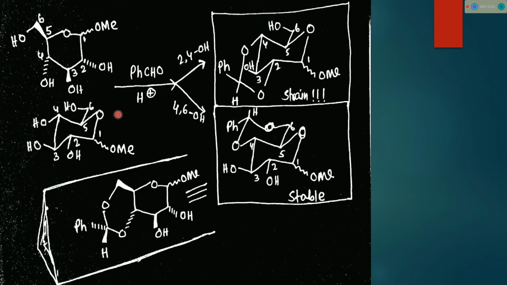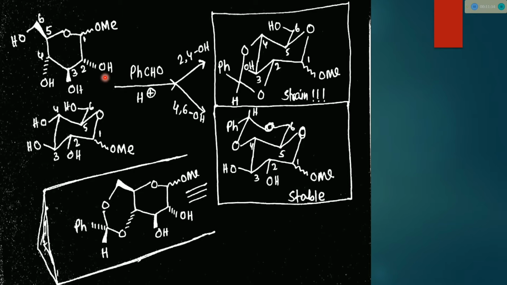So see, these are protected. There is position 2 with one OH group, position 3, position 4, position 5, position 6. Side by side I draw the chair form also. We just notice that benzaldehyde reacts with 1,3-diol.